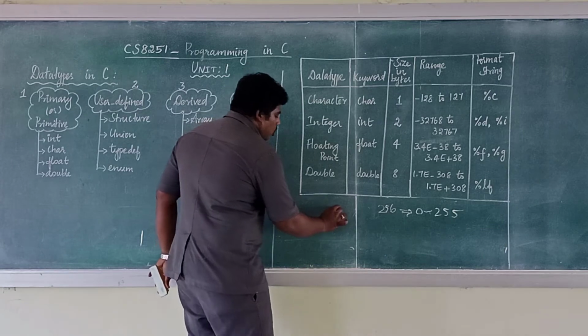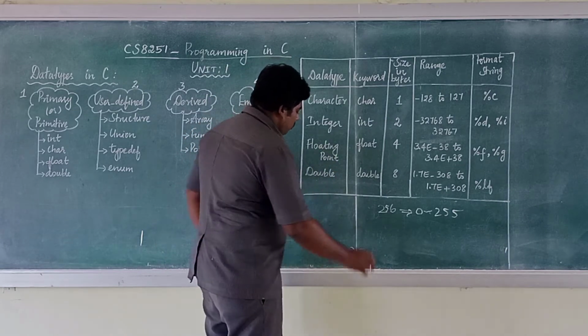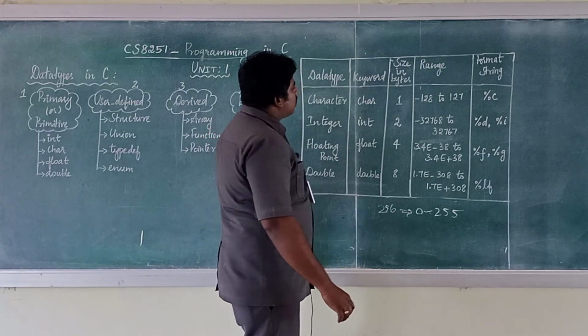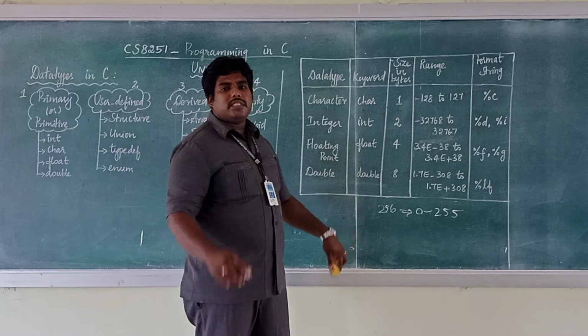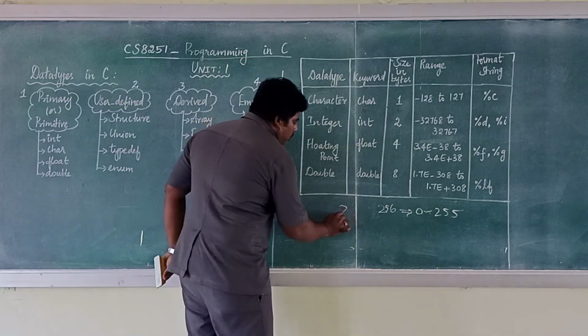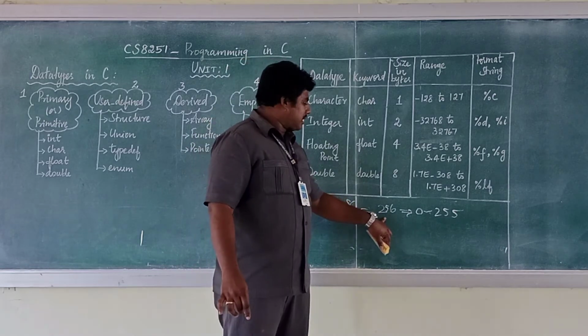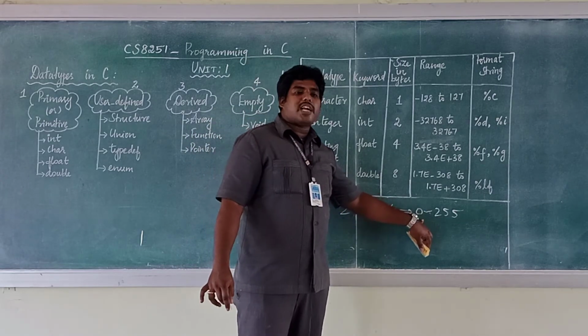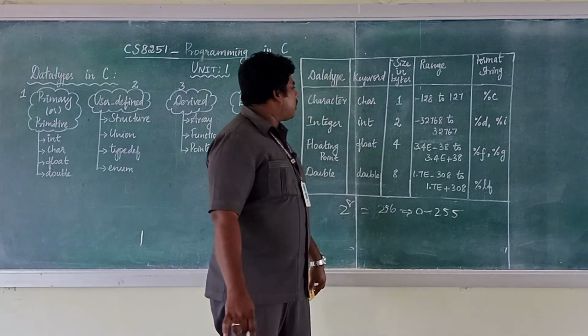Okay, so the size of the character is 1 byte. 1 byte means 8 bits. So 2 power 8, you will get 256. This 256, as you have started from 0, the range is 0 to 255.